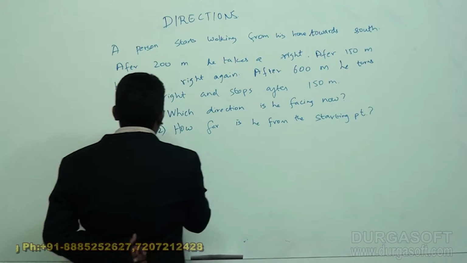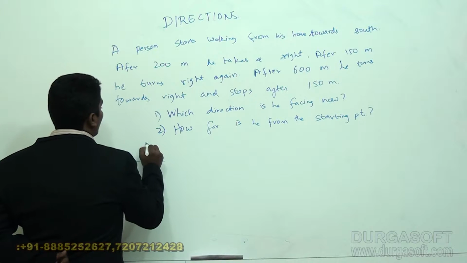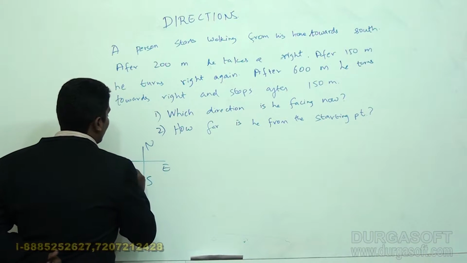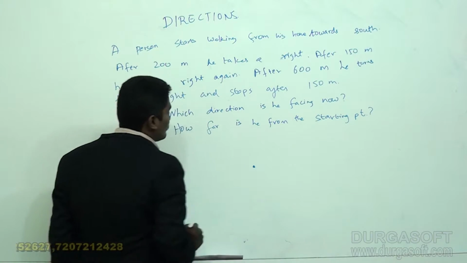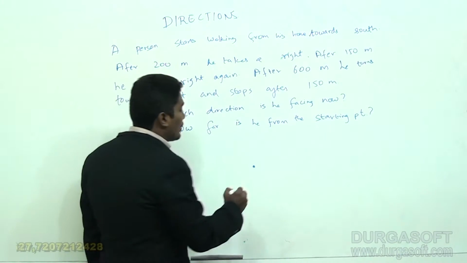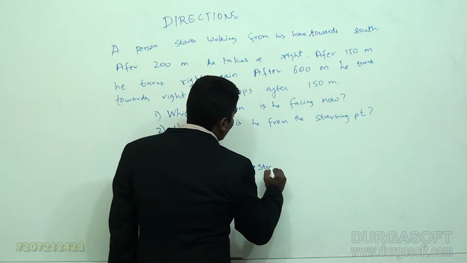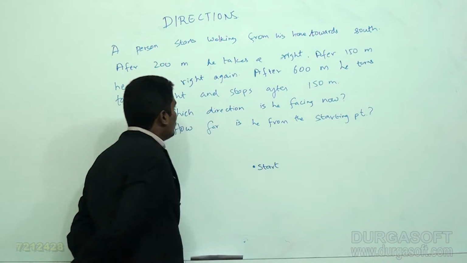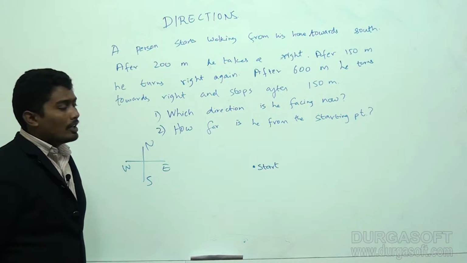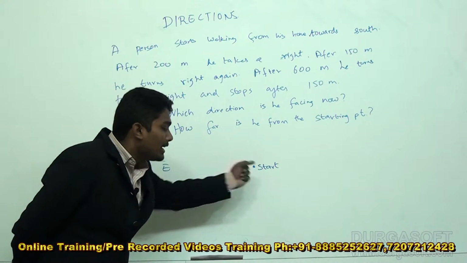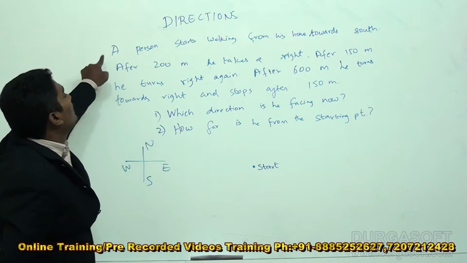Now I will try to find the answer for these questions. So north, south, east and west. Let's say the person starts from this point. I will call this the starting point, start. They say that a person starts walking from his home, so the starting point is his home, towards south.